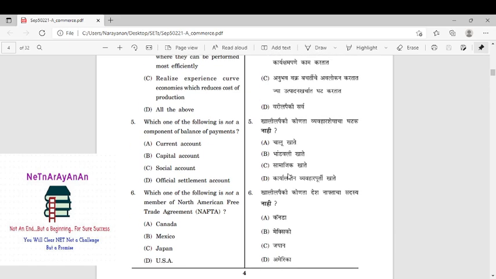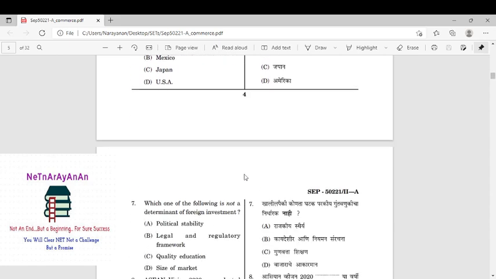So which one of the following is not a member of NAFTA? NAFTA, you should know the members, it is nothing but the Americas: USA, Canada, Mexico. I think now recently they have changed it in 2020. It is something like USMCA, right? United States, Canada, Mexico Agreement. I think so. Just check this, because NAFTA is not there now.